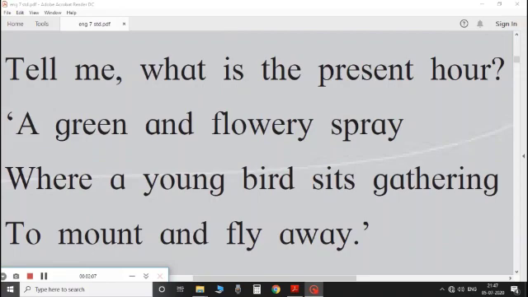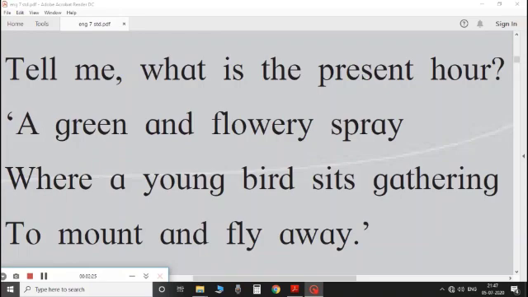Now, see the second paragraph. Tell me, what is the present hour? A green and flowery spray, where a young bird sits, gathering to mount and fly away. The poet is asking the child about the present hour.